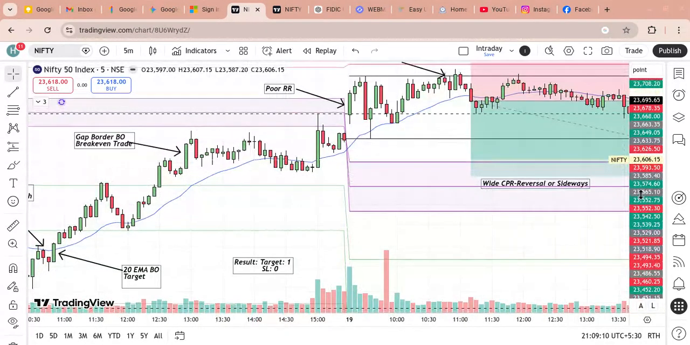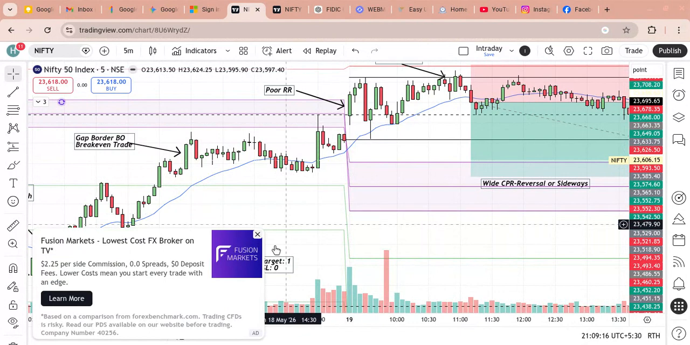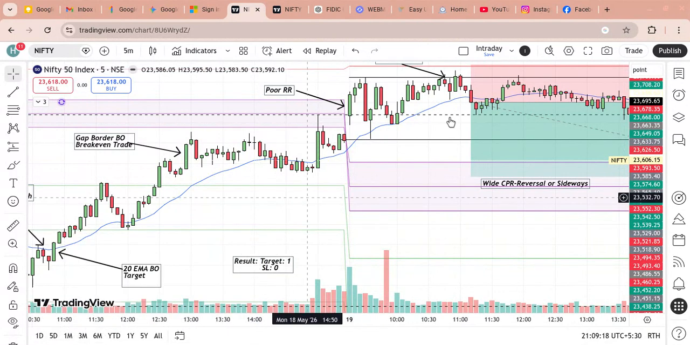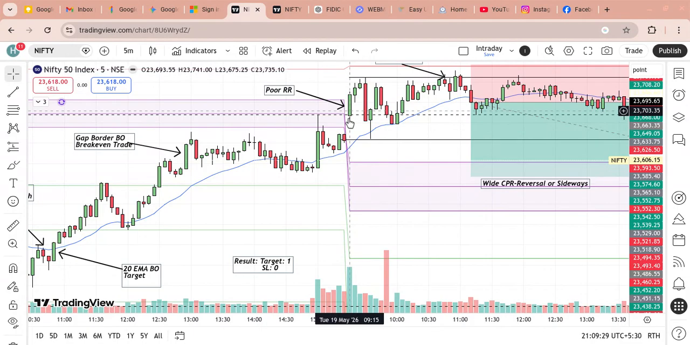Most important reason is today is the wide CPR. Wide CPR means it's not a trending day. Even if it is a trending day, it will not go immediately from the first candle itself. It will take retracement and then it will go. If it has to go as a trending day, at least it will come back to 20 EMA. So this is the low probability on first candle.